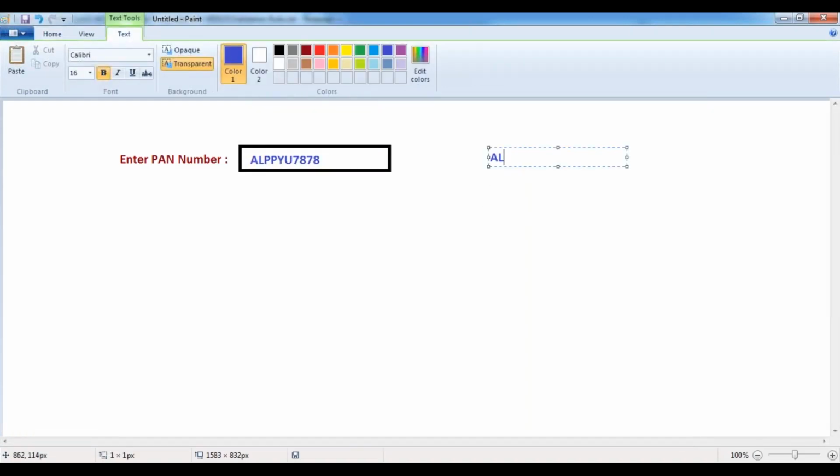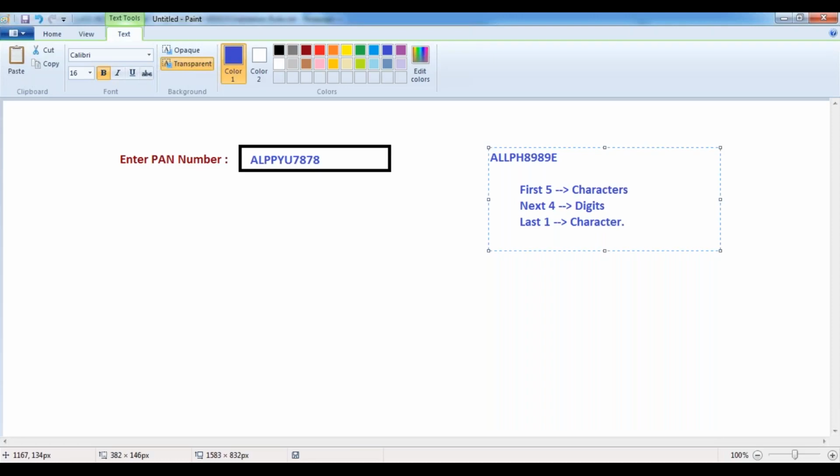So a PAN number should look like this. This is the format. That means the first 5 will be characters, the next 4 will be digits, and the last one will be a character.